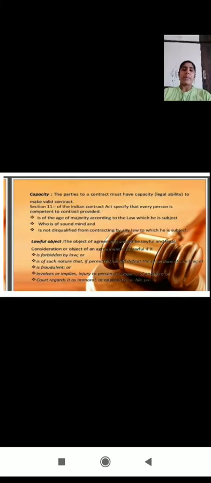And the next one is capacity. Capacity relates to the parties who are entering into a contract. In the previous example we discussed that A and B are there, so those parties must have the capacity to enter into a contract. What does capacity mean? According to section 11 of the Indian Contract Act, every person is competent to contract who is of the age of majority, who is of sound mind, and who is not disqualified from contracting by law. These are the persons who can enter into a contract. Majority means a person who attains the age of 18 years can enter into a contract.